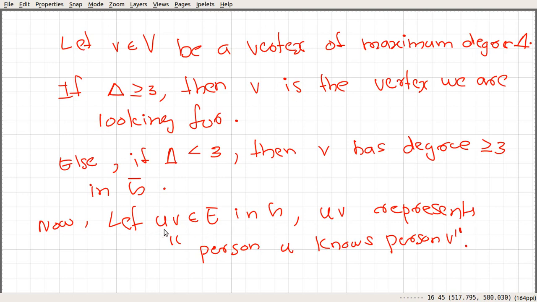Here I am going to use this edge to represent a relation like this. So if there is an edge in G, that edge shows this relation, person u knows person v.